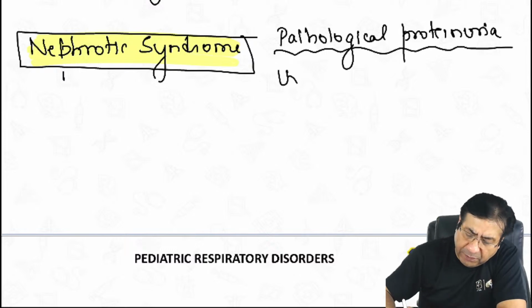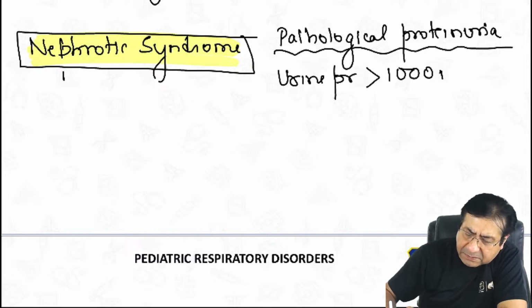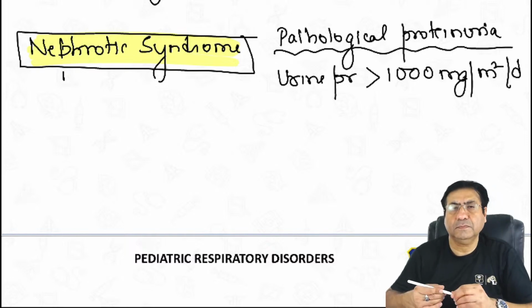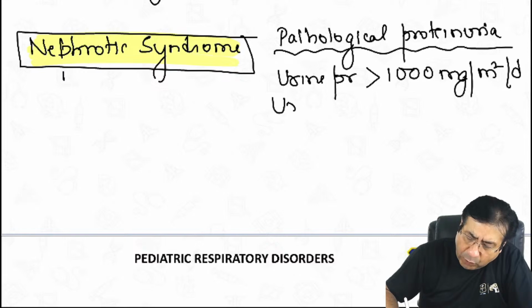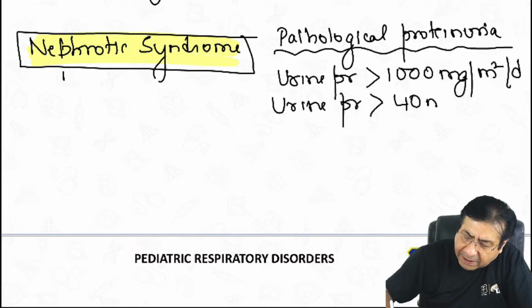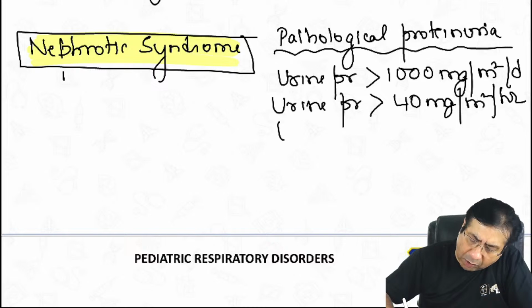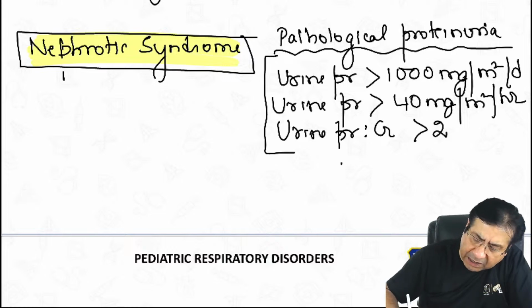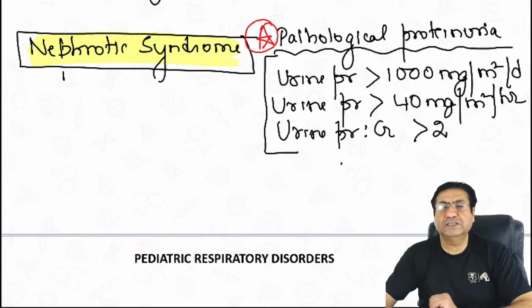So, when the urine protein excretion is more than 1000 milligrams per meter square per day, or when the urine protein excretion is more than 40 milligrams per meter square per hour, or the urine protein to creatinine ratio is more than 2. These are the definitions of pathological proteinuria in children.